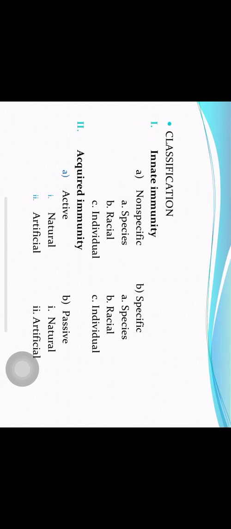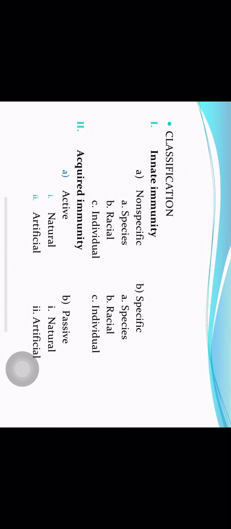Immunity has been divided into two varieties: innate immunity and acquired immunity. Innate immunity is the immunity that a human being possesses by virtue of his constitution, by genetic makeup. So that is a fixed variety of immunity that a person has throughout life by virtue of his constitutional makeup. The other is acquired immunity, which a person acquires during the lifetime as a result of exposure to various microbes.